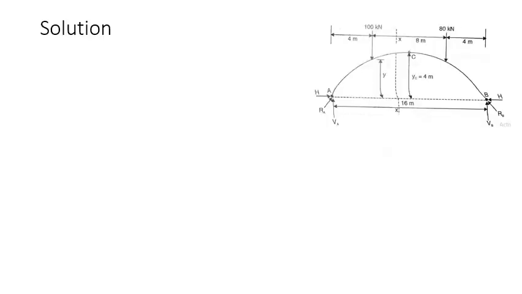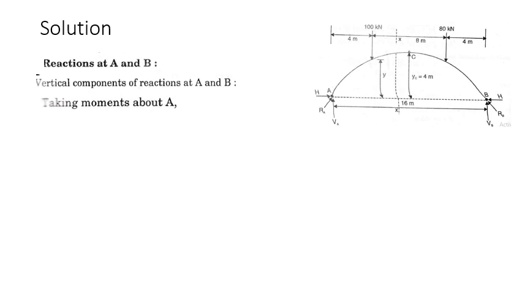First step, as usual, is to find out the reactions by applying the conditions of equilibrium. Let's take the moment about any end, either A or B. So taking the moments about A, we can take the moment about B also. 100 into 4 plus 80 into 12.